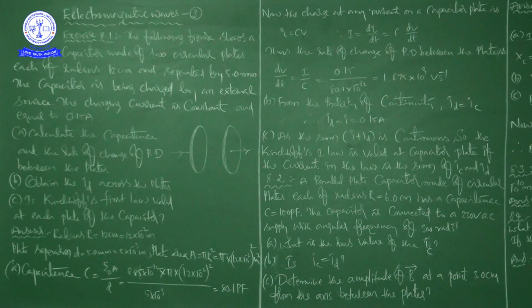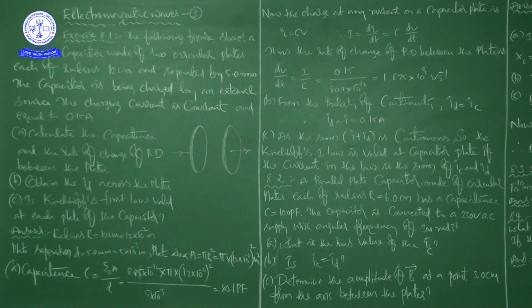There are three things to work out. A is calculate the capacitance and the rate of change of potential difference between the plates. B is obtain the displacement current across the plates. C is Kirchhoff's first law valid at each plate of the capacitor? That is what he is asking.